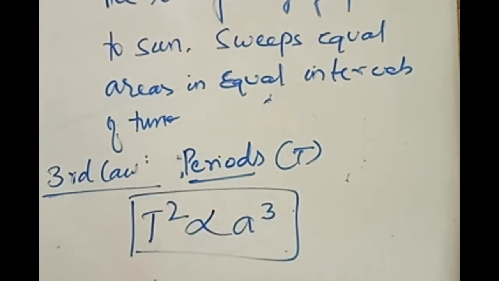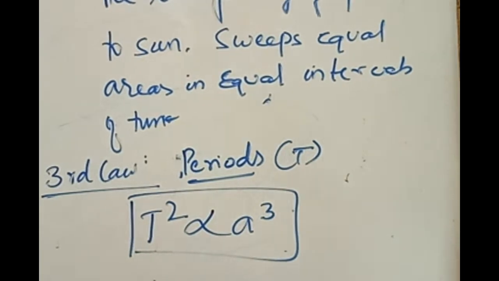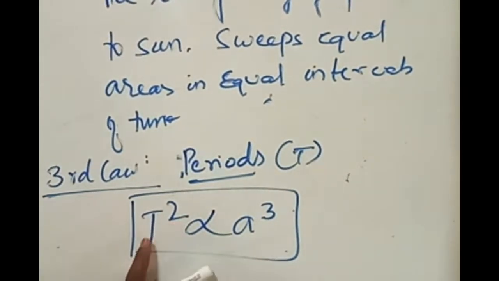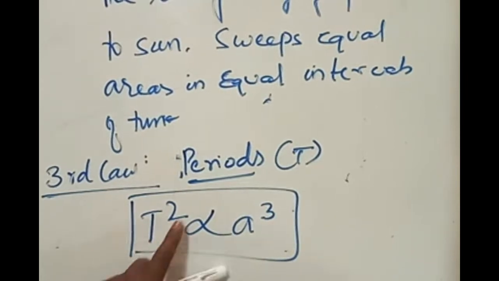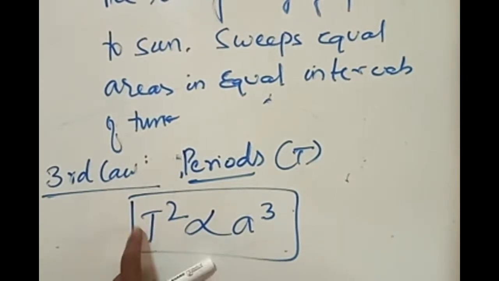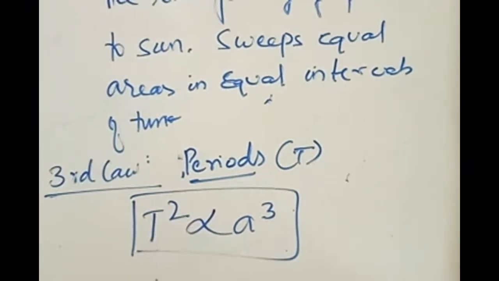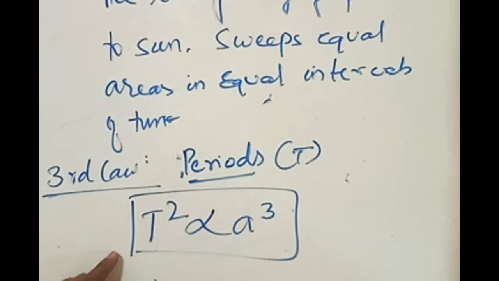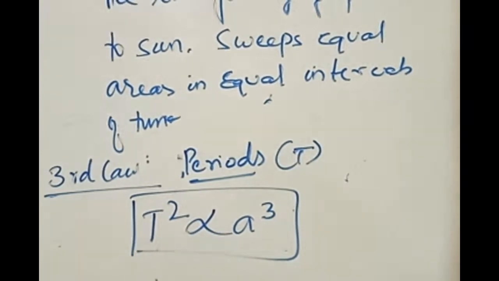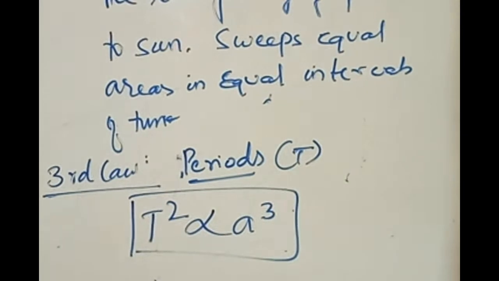Why the square there, and why the cube there? It depends upon the experiments done by the scientist Kepler. We are not bothered about what he did; the result is what we need. The square of the time period of a planet around the sun. Time period means the time for one complete elliptical path, not for some short path, but at minimum one complete revolution. The square of the time period of revolution around the sun is always directly proportional to the cube of the semi-major axis.